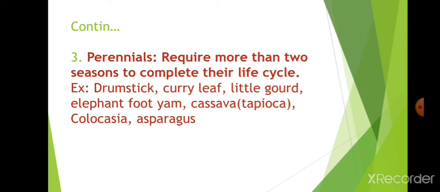See drumstick, if you cut once it will come again and give production again, and curry leaf also the same. Little gourd also the same. If you cut it, it will come again in rainy season and give production. Elephant foot yam also, if a small bud is present in soil it will germinate in rainy season. This is about the perennials.